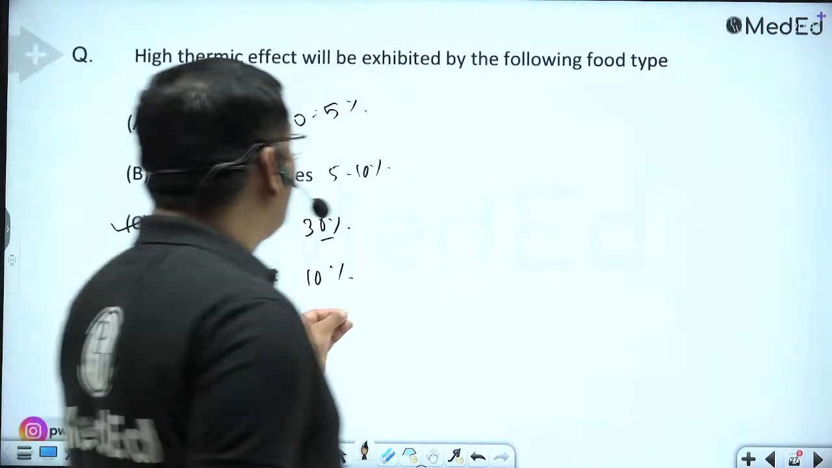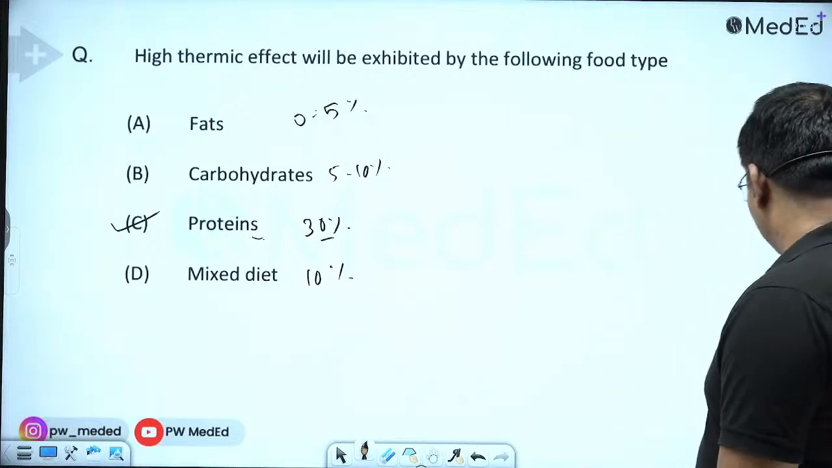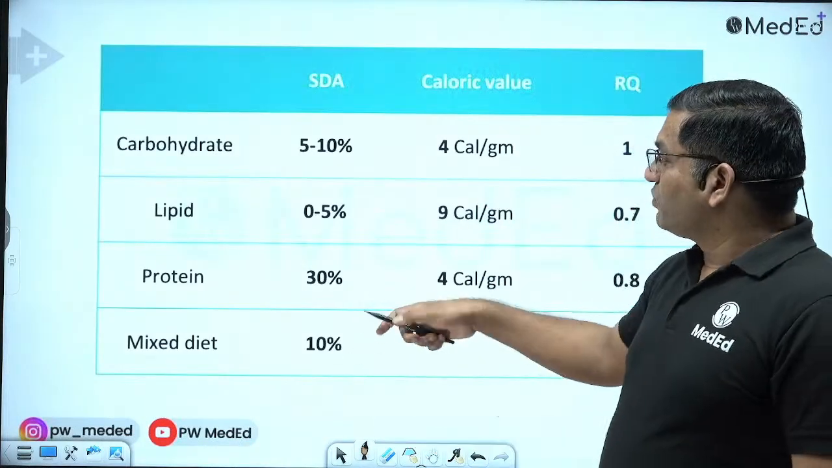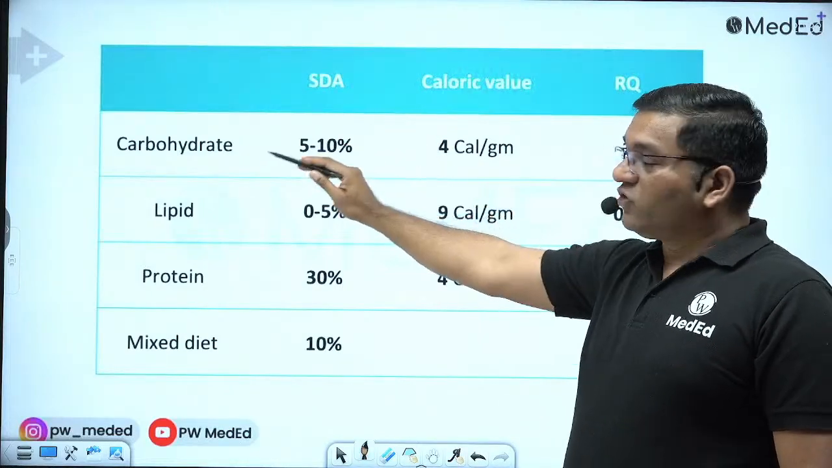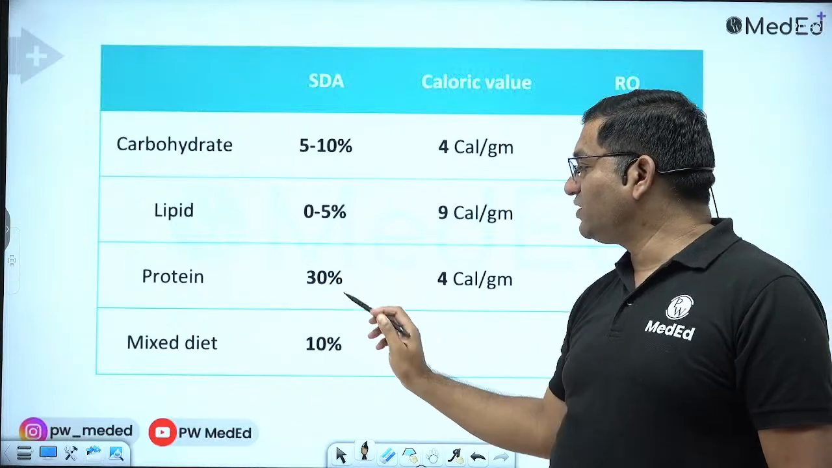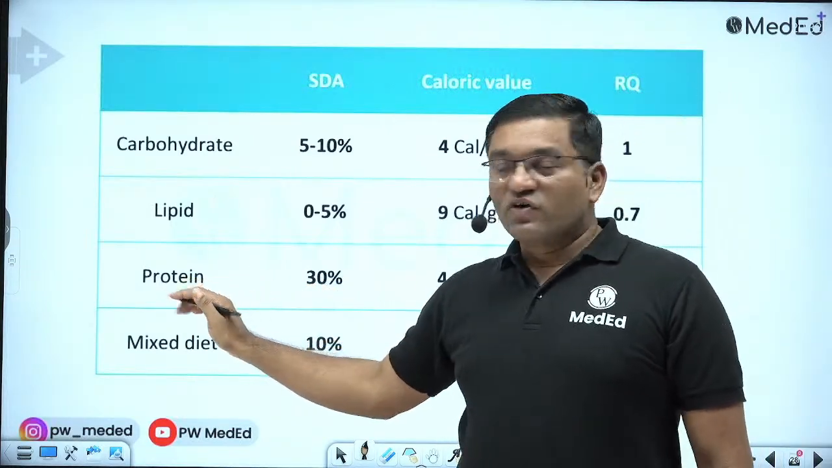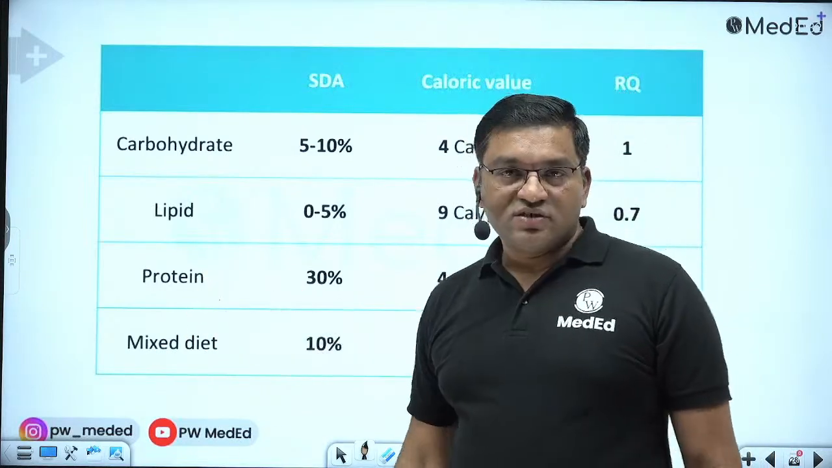So these are the three important points. Now see this table, it is a very, very important table. This is SDA, the thermic action or calorigenic action of the foodstuff. For a carbohydrate it is 5 to 10%, for lipid it is 0 to 5%, and for protein it is 30%, which is maximum for the protein. It is thought to be required for transamination, deamination, the urea cycle and protein synthesis.